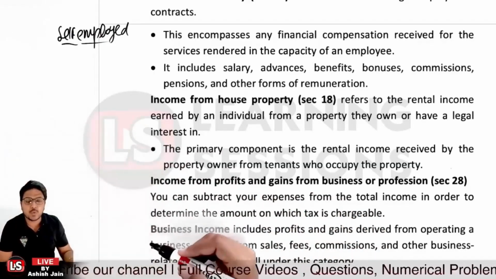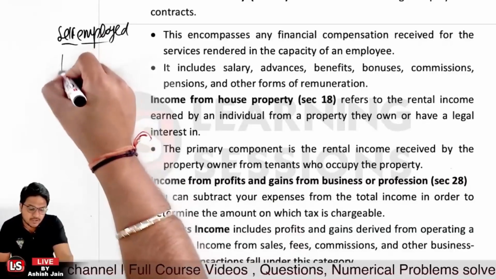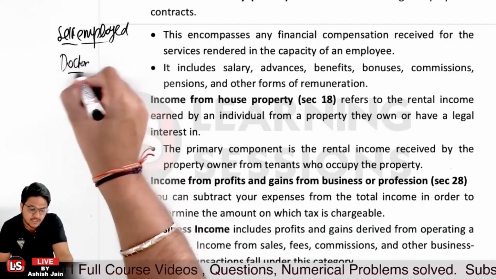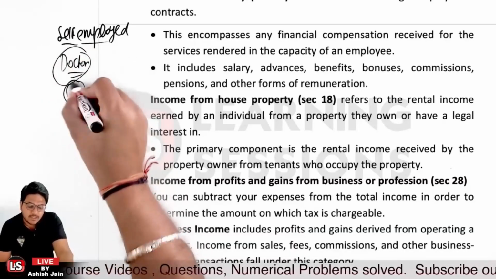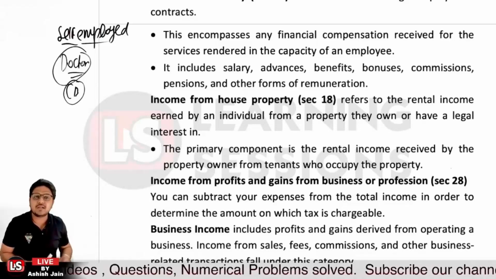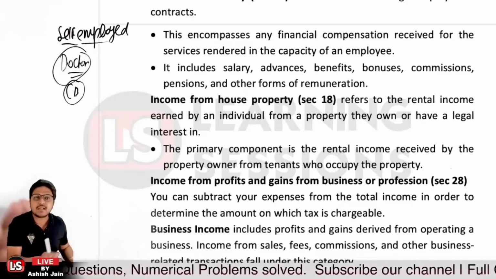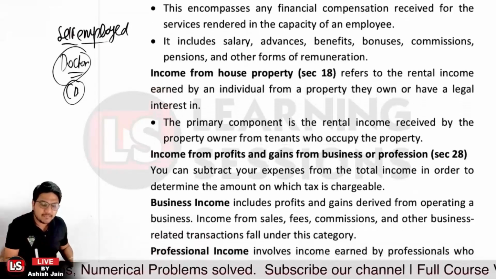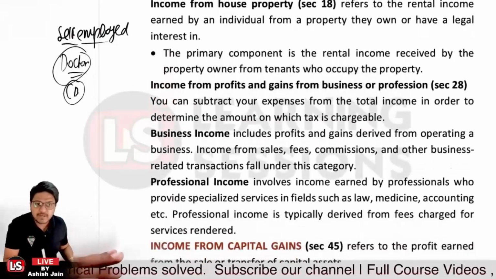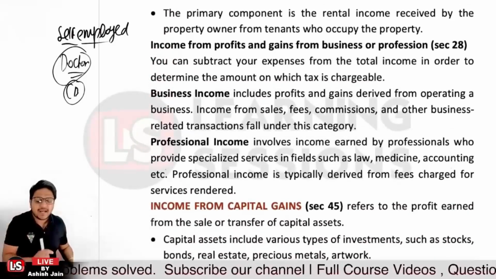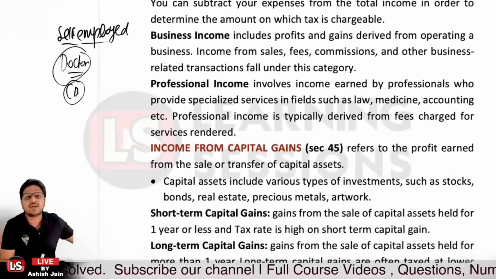Professional income is related to what? Let's say the person is a doctor receiving a consultation fee, or a CA, or a lawyer, an advocate, receiving a consultation fee or professional fee, right? Now that is also chargeable to tax, right? And it covers business income and professional income, as I told you. And also it can be income from capital gains.